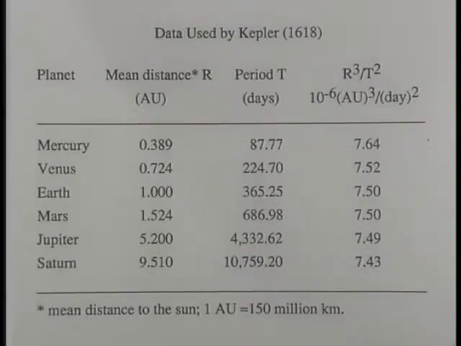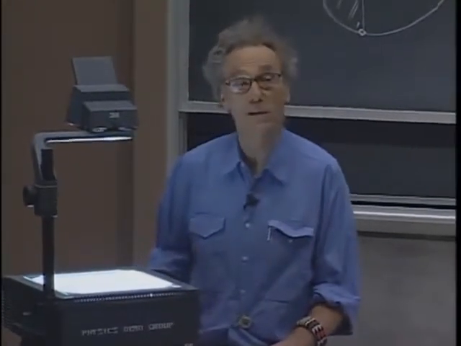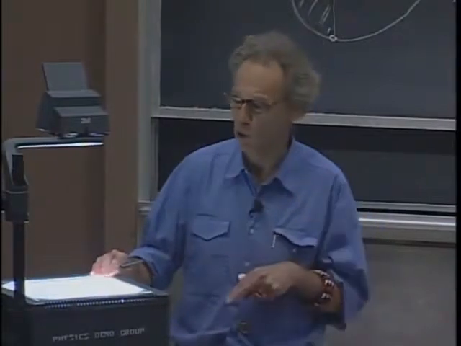And then when he takes this number to the power 3 and this number squared, and he divides the two, then he gets numbers which are amazingly constant. And that is his third law. His third law leads immediately to the inverse square dependence of gravity, which he was not aware of, but Newton later put that all together.